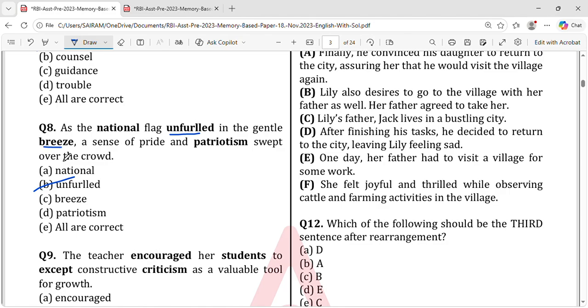Always with the national flag, what happens? The national flag is rolled, there are some flowers put inside and you unveil the national flag on which days? On Republic Day, on Independence Day, right? So you can connect to that. As the national flag unfurled in the gentle breeze, that means it's going to open. It will be in a folded state, it is rolled.